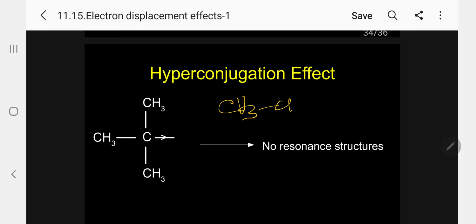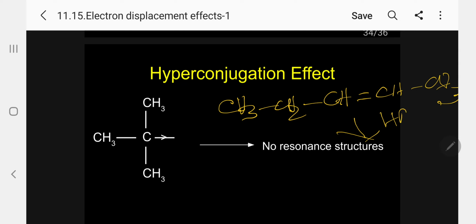CH3CH2CH=CHCH3. Kindly follow. Now I am going to add HBr. Please follow, this is very, very critical. Here we are going to add HBr to this molecule. Where will it go? Markovnikov's rule fails here because both carbon atoms contain hydrogen equally. So it fails. But can you use the inductive effect? No, because it is attached to an unsaturated system.